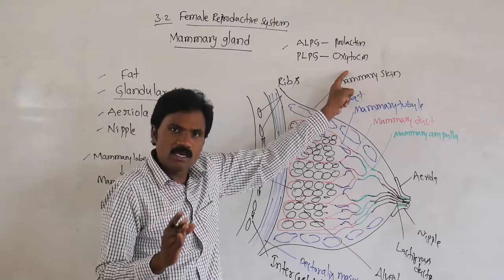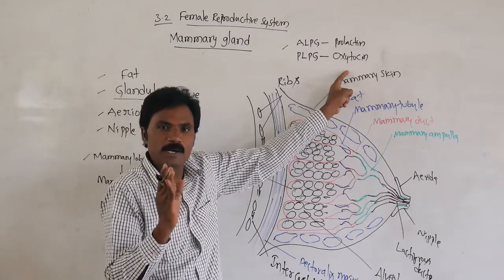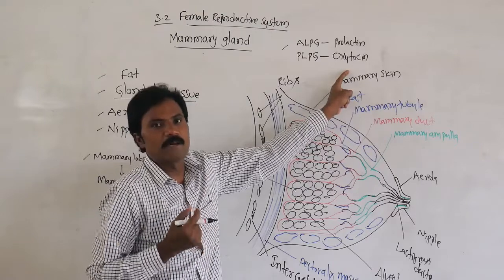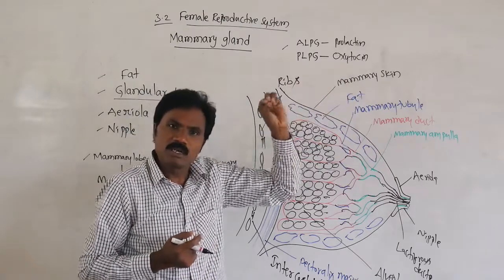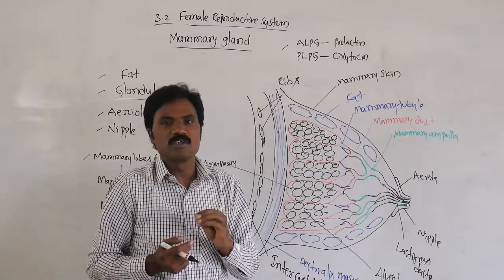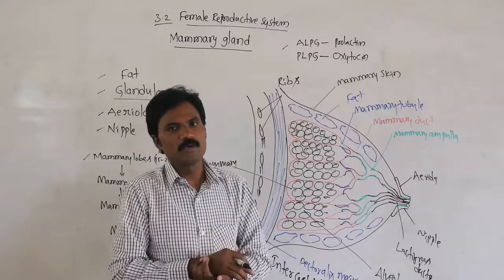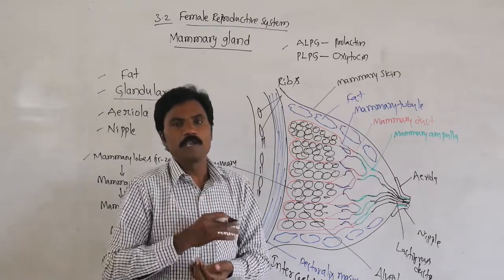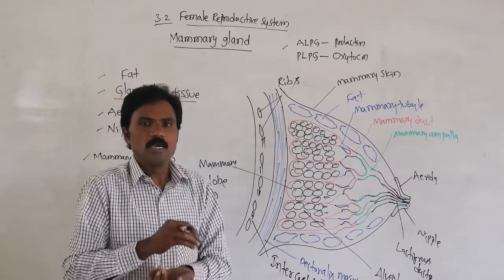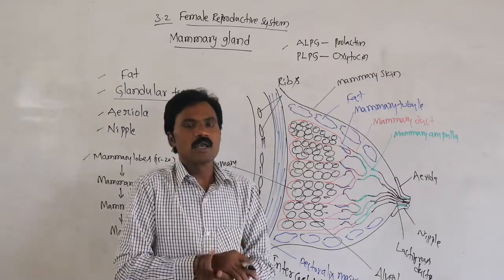A healthy lactating mother gives 1 to 2 liters of milk per day. In this milk, minerals and vitamins are present in very small amounts. Milk protein is present; the milk protein is casein. Milk sugar is also present; the milk sugar is lactose.